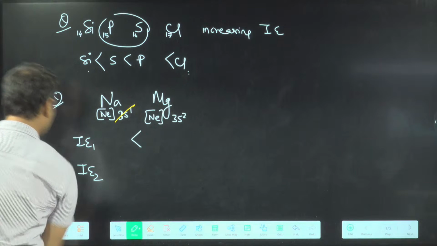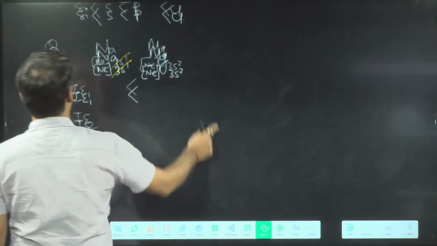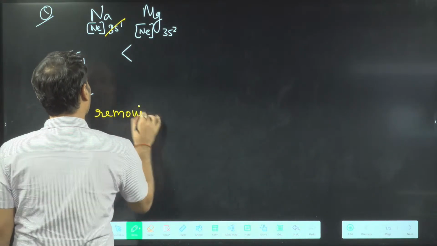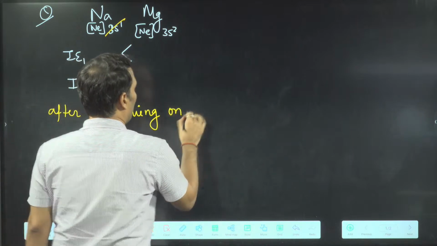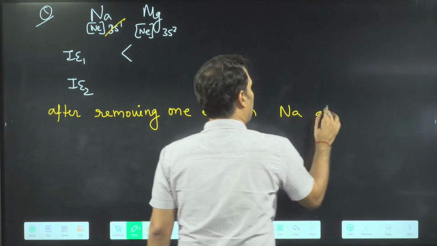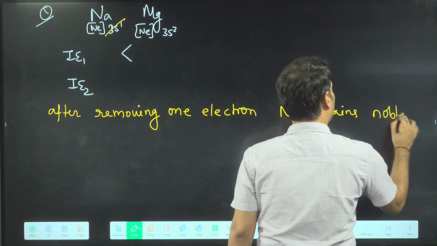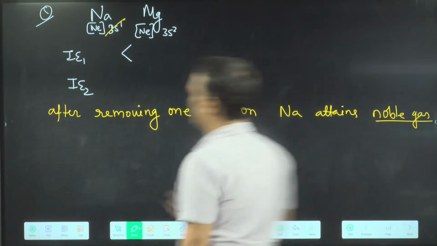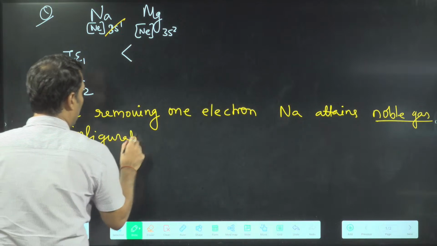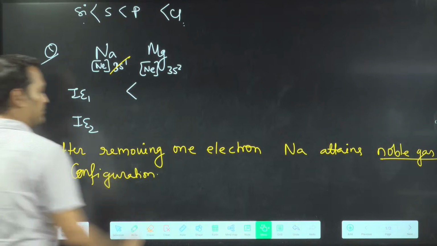So you can write here, quickly: after removing one electron, sodium attains which configuration? Noble gas configuration, which is a highly stable configuration. And this is the cation, Na plus.